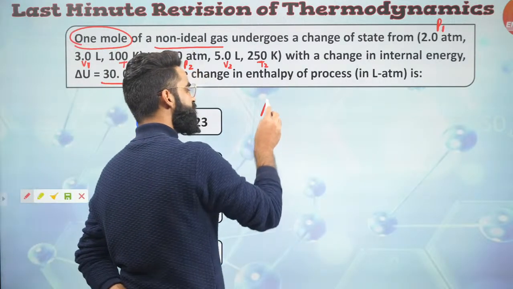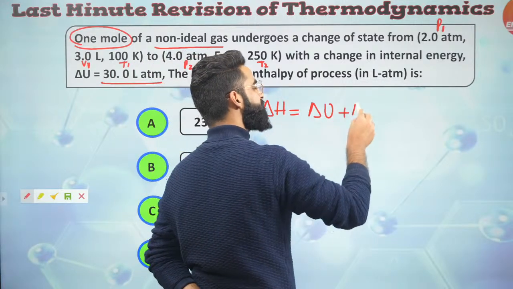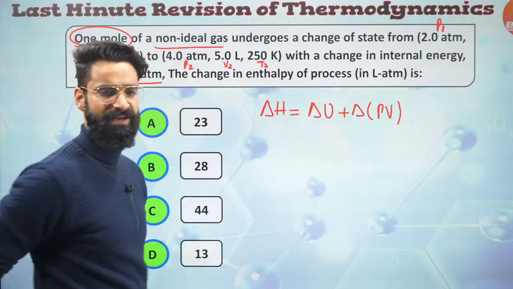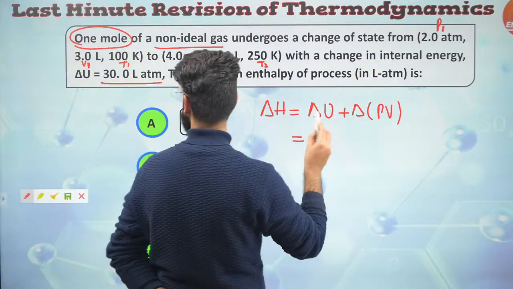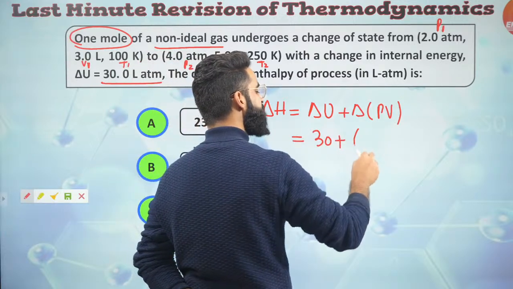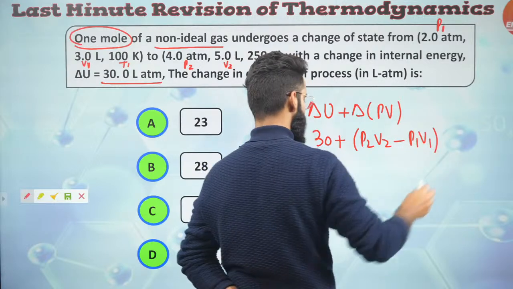Well, people, the relation which I'm going to use right here is delta H is equal to delta U plus delta PV. This is valid for all your ideal gases as well as real gases, right? Correct. So I'm going to write something like this. Delta U is given to me as 30 atm liter plus delta of PV, which means P2 V2 minus P1 V1.